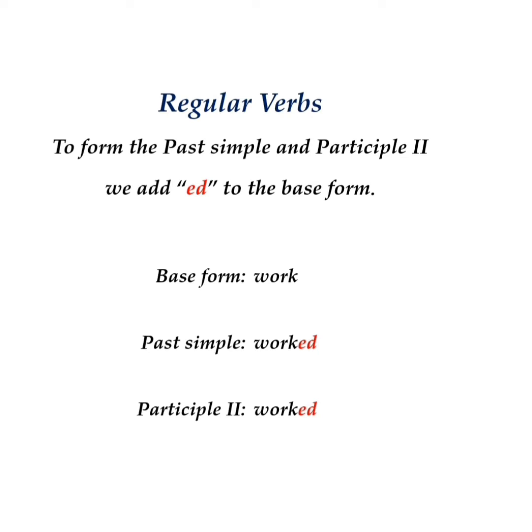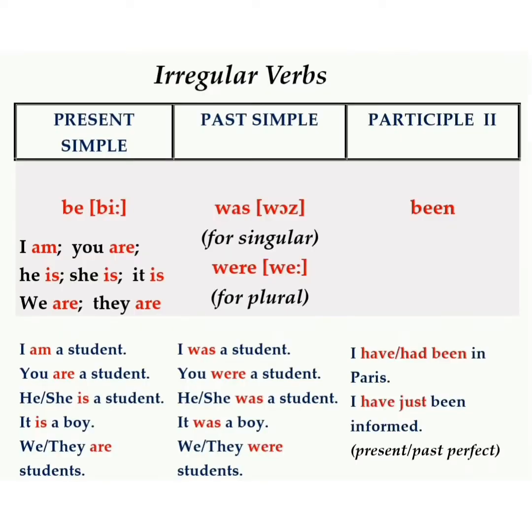There are two kinds of verbs, regular and irregular. So what's the difference between them? Regular verbs form the past simple and participle two by adding ed to the base form. Let's consider the verb to work. Base form: work, past simple: worked, participle two: worked. Irregular verbs have special forms of the past simple and participle two.